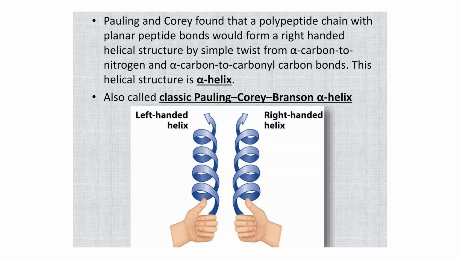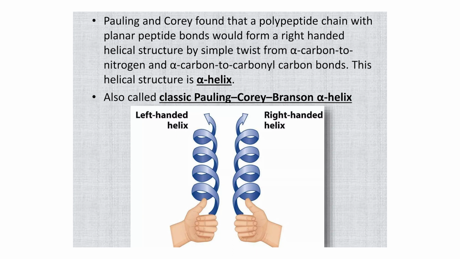Pauling and Corey found that a polypeptide chain with planar peptide bonds could form a right-handed helical structure by a simple twist from alpha carbon to nitrogen and alpha carbon to carboxylic atom group. This helical structure is known as the alpha helix, also called the classic Pauling-Corey-Branson alpha helix. You can see a right-handed helix and also a left-handed helix.